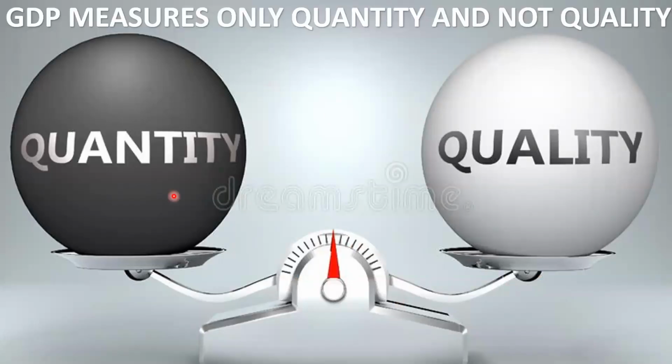GDP measures only the quantity, how much is produced, what is the value of the goods and services. Only the quantity of the goods and services produced is taken into account by GDP. It does not consider the quality of the goods and services produced, which is one of the major limitations of GDP.